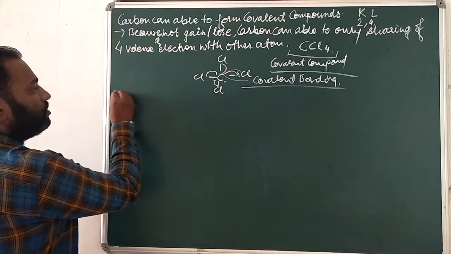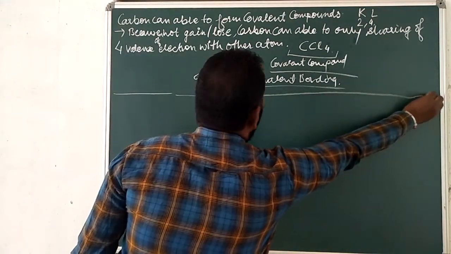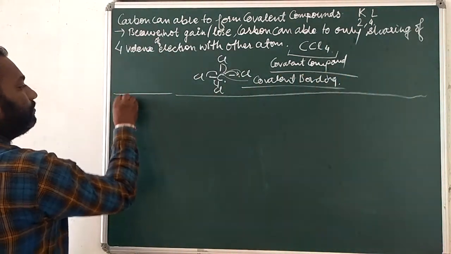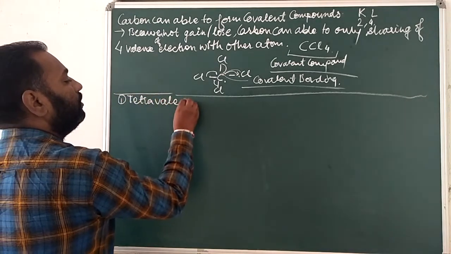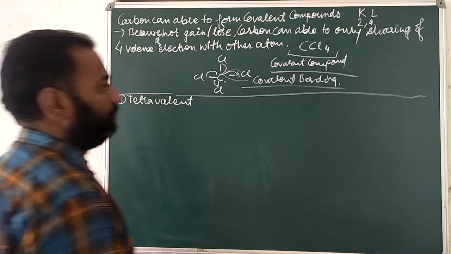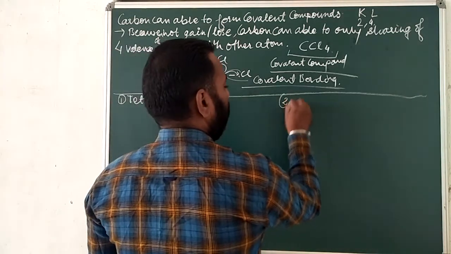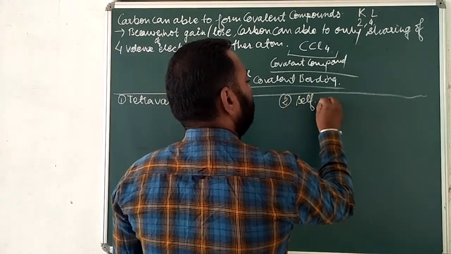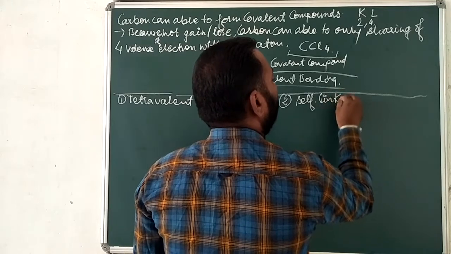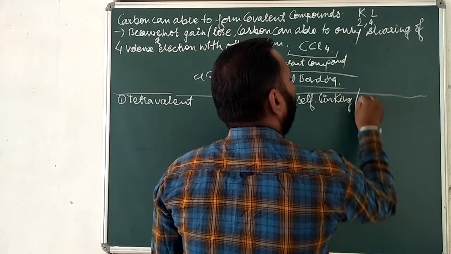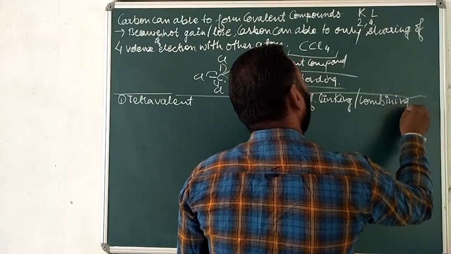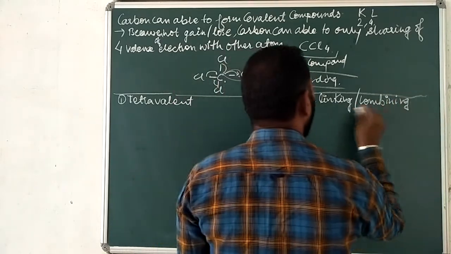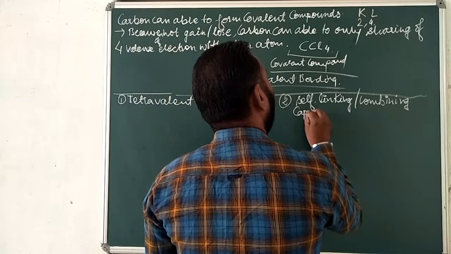So the next two features of carbon are: first is tetravalent, and second is self-linking or combining capacity. Self-linking or combining capacity.